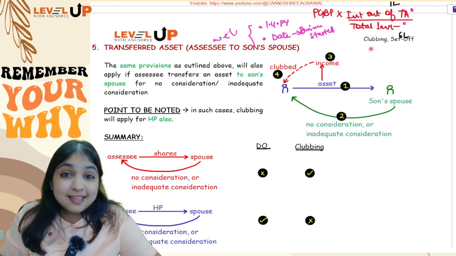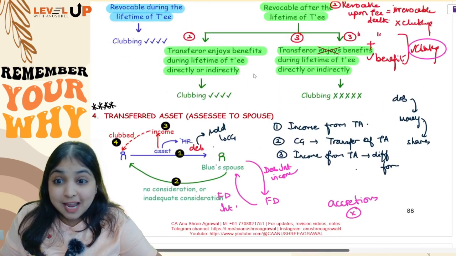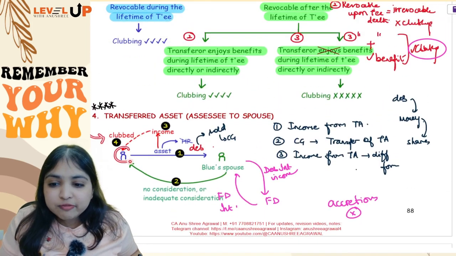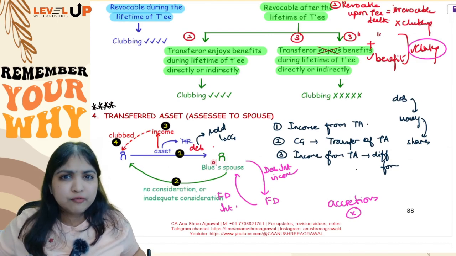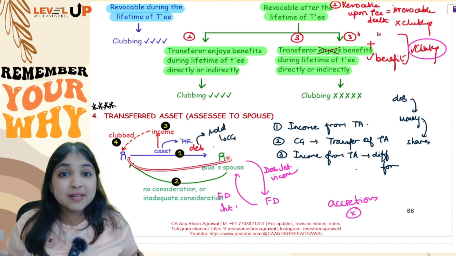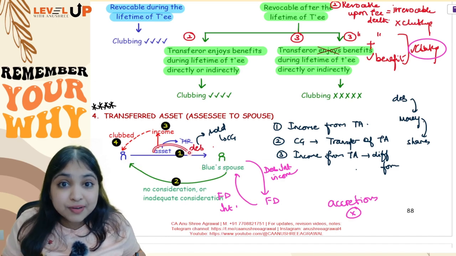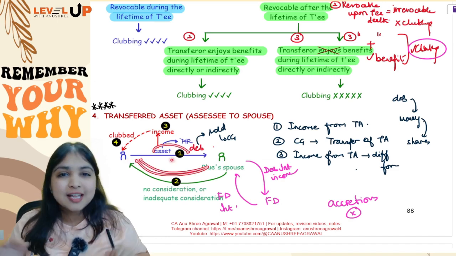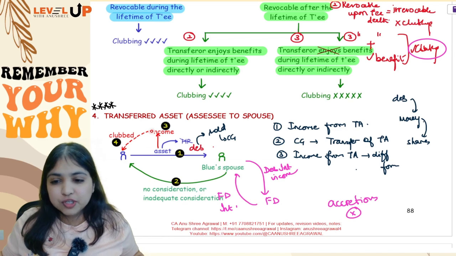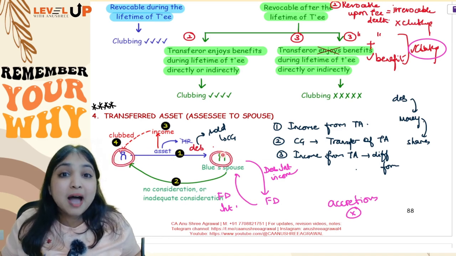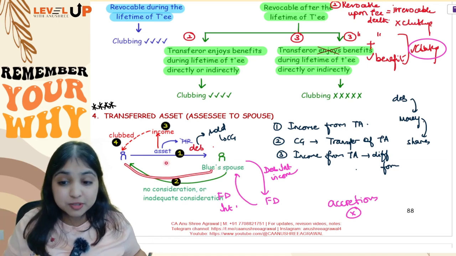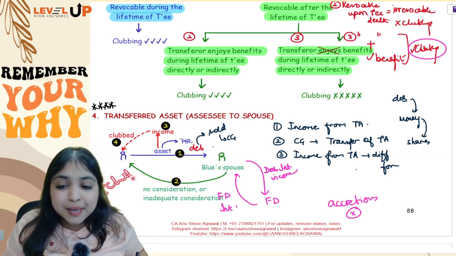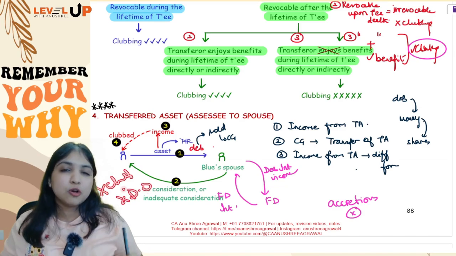Okay, and before I go forward, one small thing I forgot to tell you. What if between the husband and wife there is an agreement to live apart? Agreement to live apart means, what if a divorce is going on between these two, and the transfer of asset happened because of the divorce? Then there will be no clubbing provisions. If the husband and wife are going through divorce proceedings, then neither the clubbing concept nor the deemed owner concept will apply.